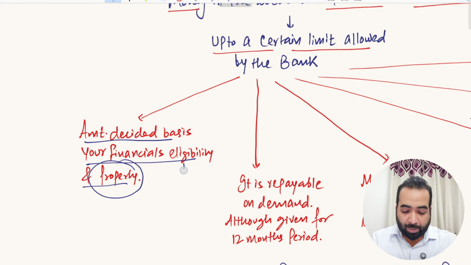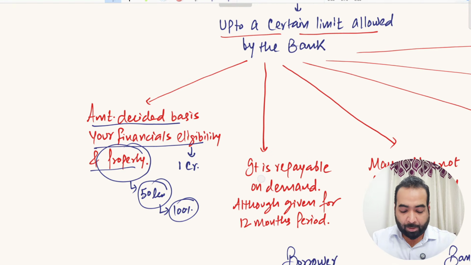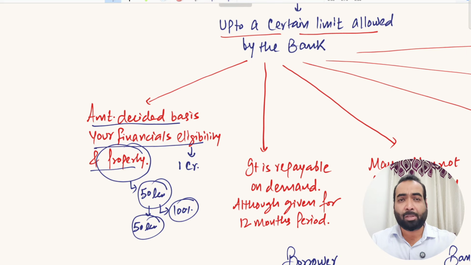So suppose as per the balance sheet, you are eligible for an OD limit, overdraft limit of rupees 1 crore, but you are offering property of only rupees 50 lakhs. And the bank has a policy that they don't give a loan of more than 100% of property value. So 100% of 50 lakh rupees property value will be 50 lakh rupees. So the bank will not be able to give you a limit of more than 50 lakh rupees. So both your financial eligibility and your collateral eligibility should justify in order to arrive at the sanctioned amount.